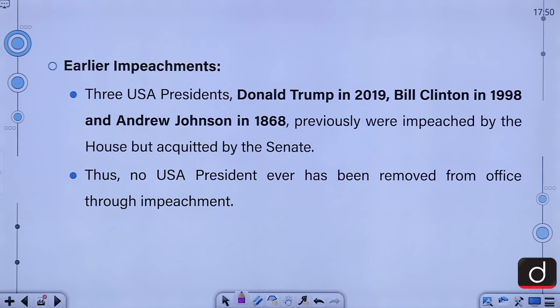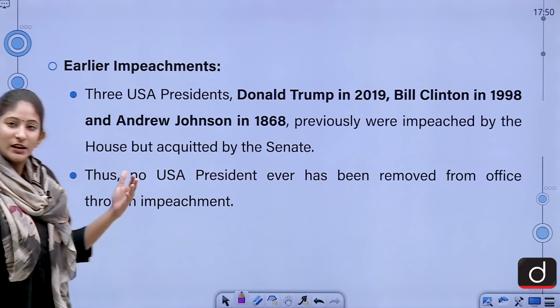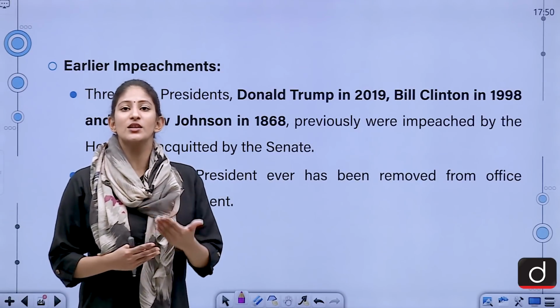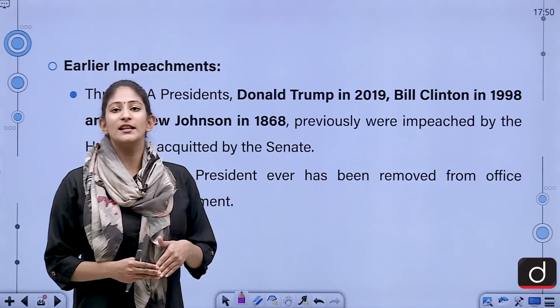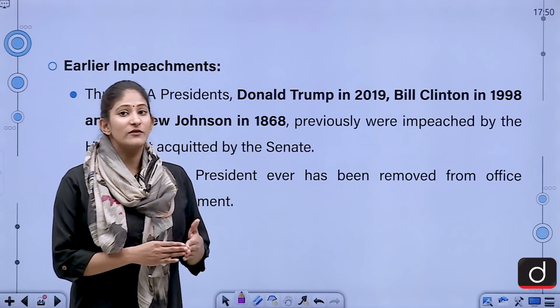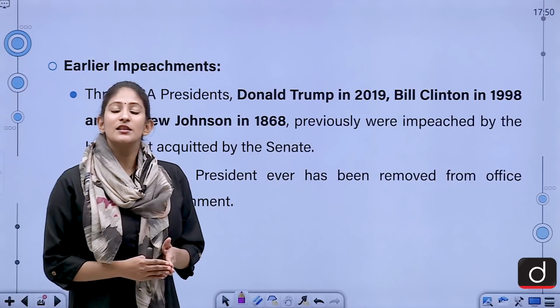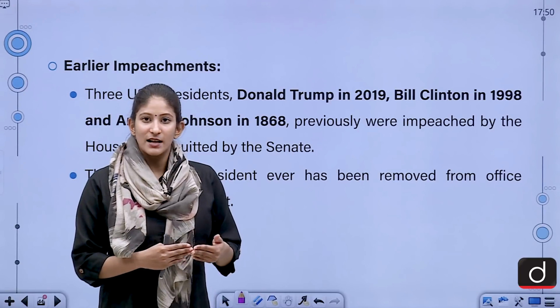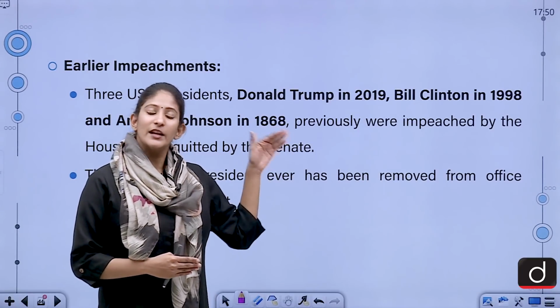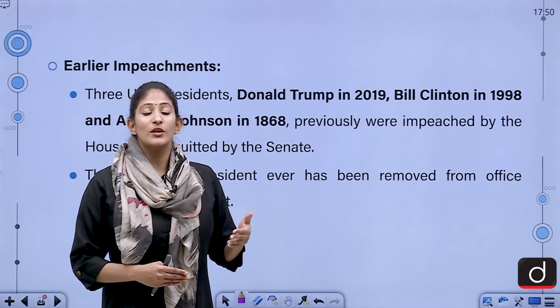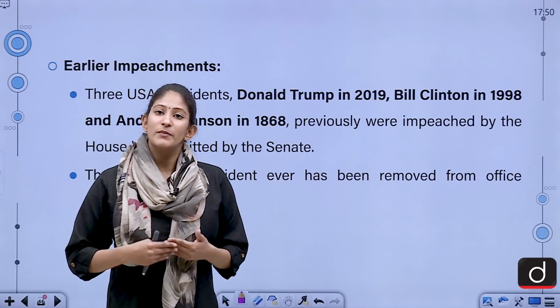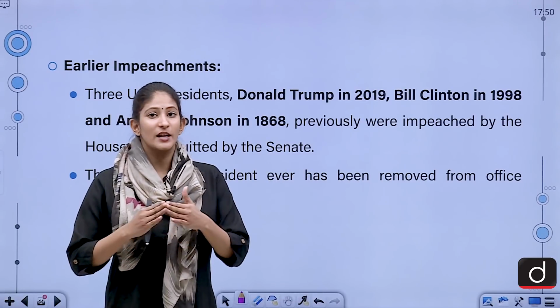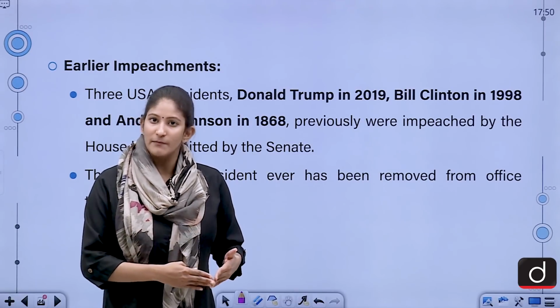Thus, no US president has ever been removed from office through impeachment, because only the initiation or the resolution has been passed, after which a trial is conducted, which is presided over by the Chief Justice of the Supreme Court, and the president is also entitled to have two lawyers in his defense. So once the trial is conducted, only then is the outcome there. For none of these presidents did the outcome result in removal. So be very specific with the words removal and initiation of impeachment.